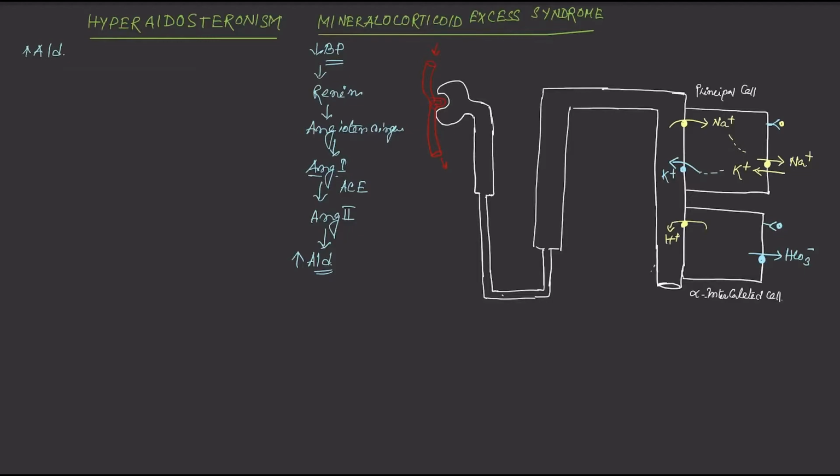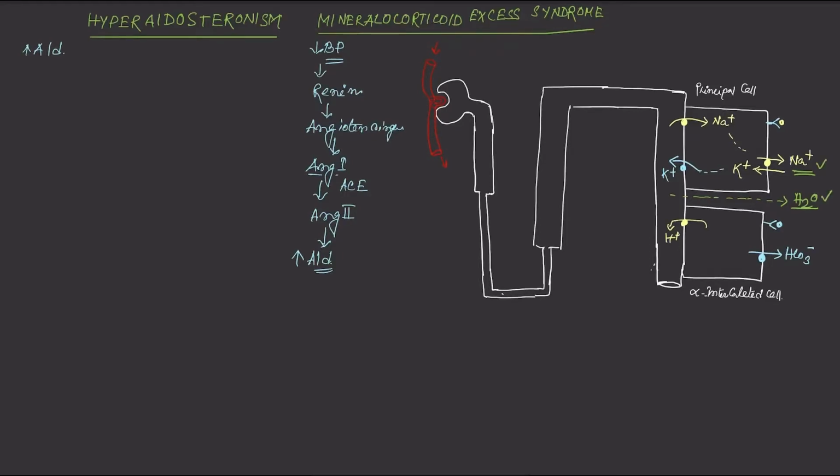Now whenever the sodium ion gets reabsorbed, the water will also follow this sodium ion. So aldosterone causes sodium ion reabsorption, as well as an increase in the fluid volume in our body. At the same time, it causes secretion and excretion of protons, the hydrogen ion, and increases bicarbonate reabsorption. So that will cause an increase in the pH, or alkalosis.